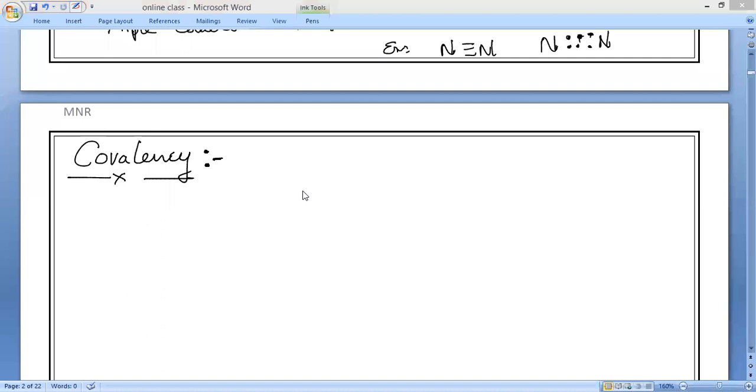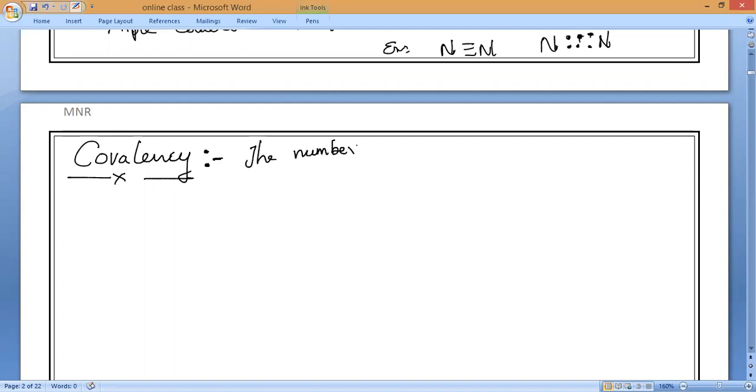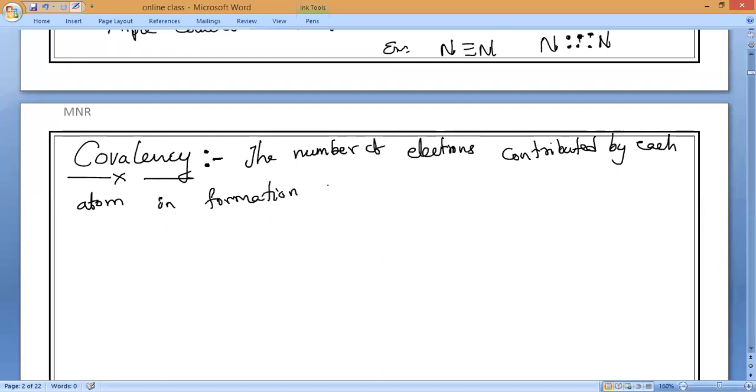Write it: the number of electrons contributed by each atom in the formation of a covalent bond. This is what we call covalency.